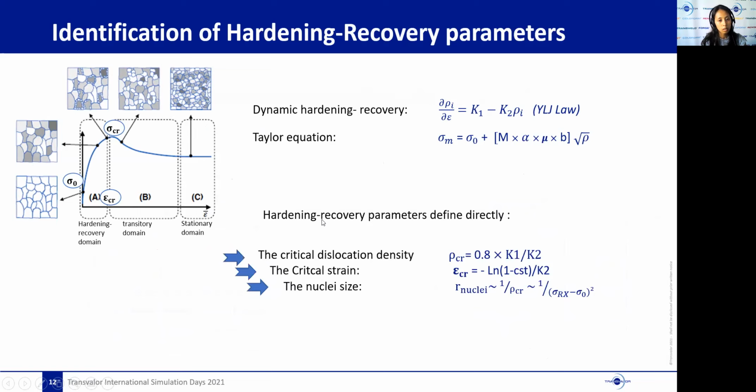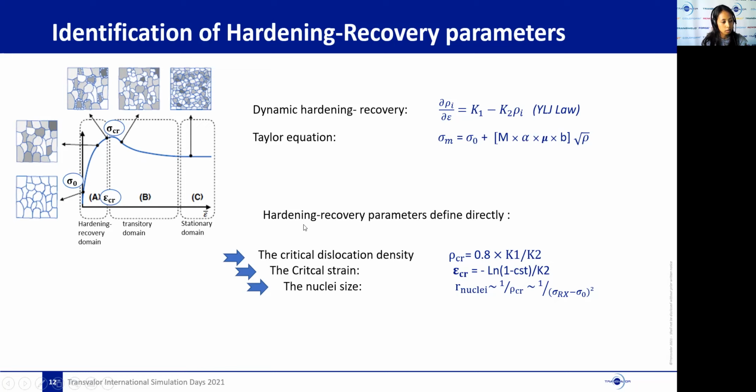Previously, we only tried to fit the stress-strain curve, that is, to identify the parameters Q1 and Q2, and we used to fit just this curve in the hardening-recovery domain before the start of recrystallization here.